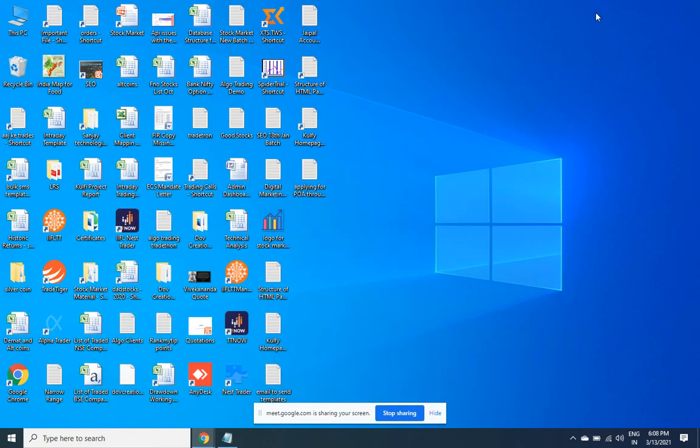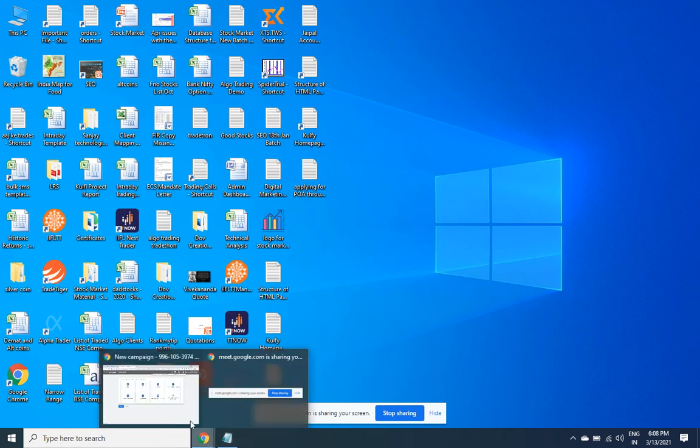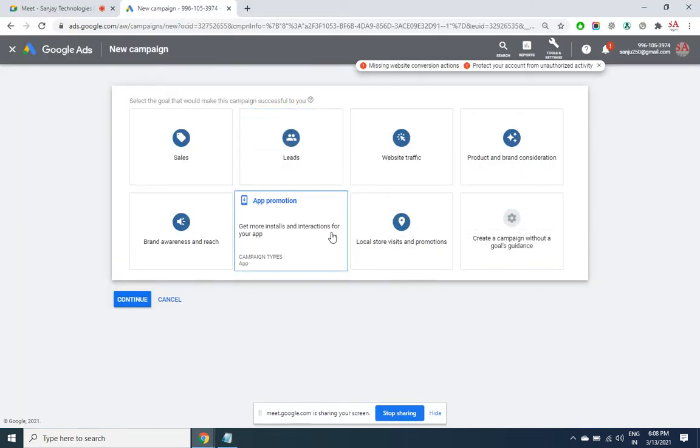Alright, so in order to create an ad for app promotion, you have to have your app uploaded into the Play Store if it is an Android, and iTunes if it is an iPhone app. Once you have uploaded your app there, then you click here.